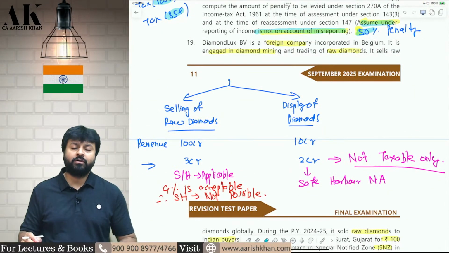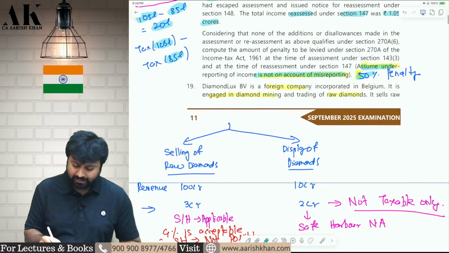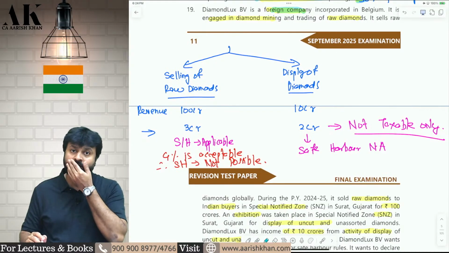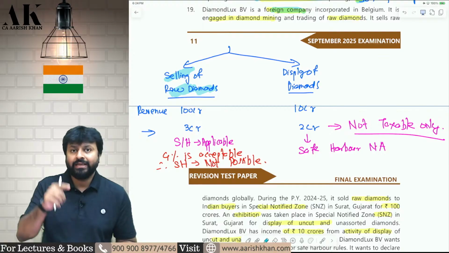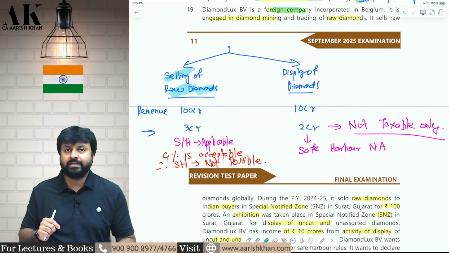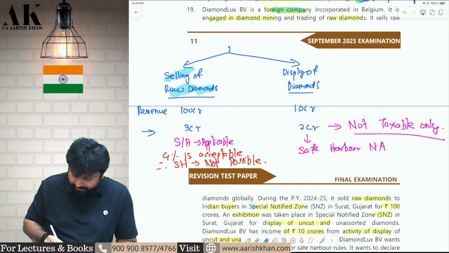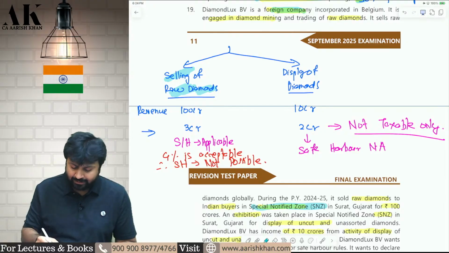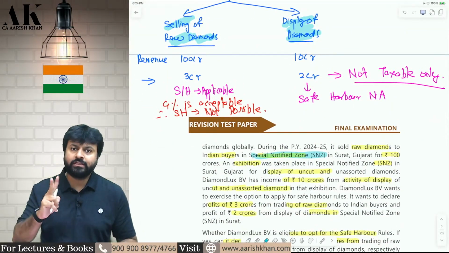Now, the next question is a beautiful question. I think this can be an important question for your examination. There is a foreign company which is doing two things. Let me tell you what they are. First of all, this foreign company is selling raw diamonds in a special notified zone. You can check over here, in the special notified zone, they are selling raw diamonds. At the same time, they are earning income from display of diamonds. So these are the two things this foreign company is doing.